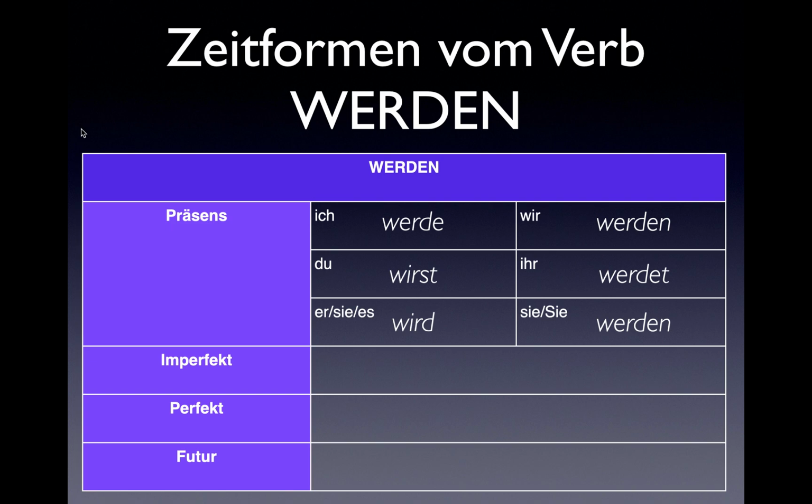The imperfect form of werden is wurde. You memorized that for verb quizzes last year, but just to make sure. The perfect form of werden is geworden, and the future tense of werden is wird werden. We are most commonly, for the passive, going to use the Präsens and the imperfect, and I will explain why here.